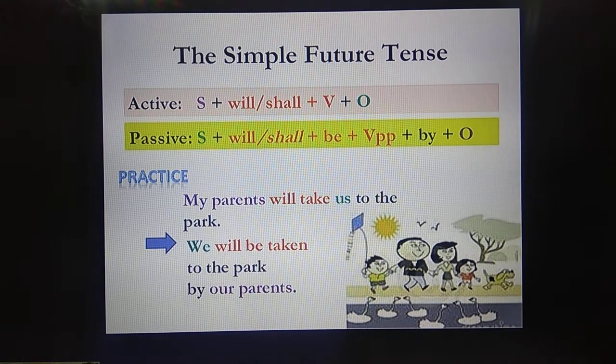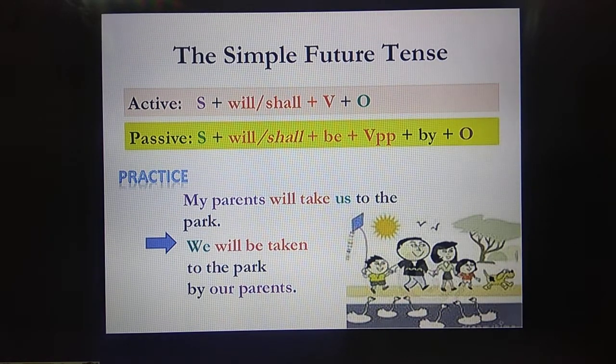Now here, my parents will take us to the park. So the subject, my parents, will or shall, and then take is the verb there, us is the object. Okay, so now how will it change? Us will become we, and will take will change into will be taken. You can see there passive voice how it changes. Will or shall plus be plus V3 form. Take, took, taken. So what is the V3 form? Taken. So we will be taken to the park by our parents.